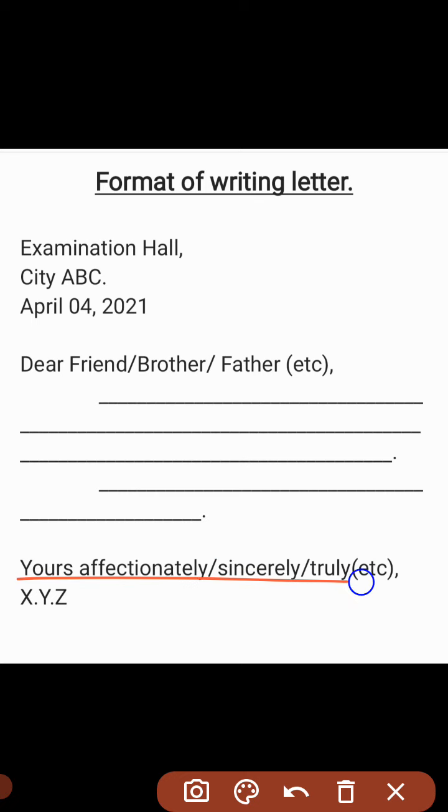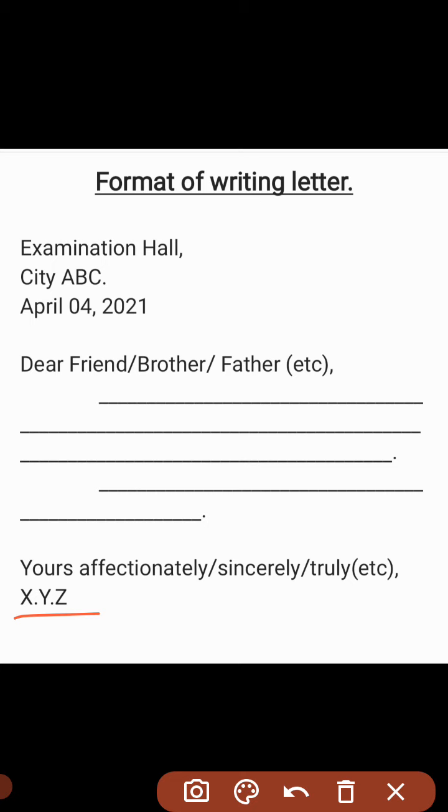At the end, this is called the signature basically. The signature can be written in very different words according to the title of the letter, such as yours affectionately, sincerely, truly. It depends on which relation you're writing the letter to. If you're writing a letter to your friend, the most appropriate would be affectionately or sincerely, and truly could also fit in that case, and at the end you write the name.